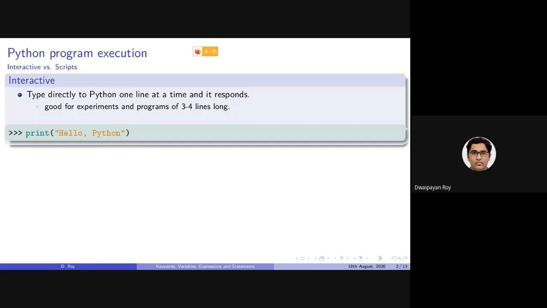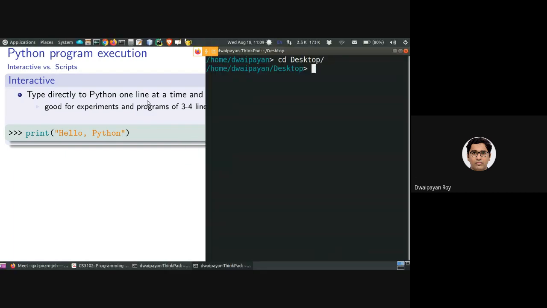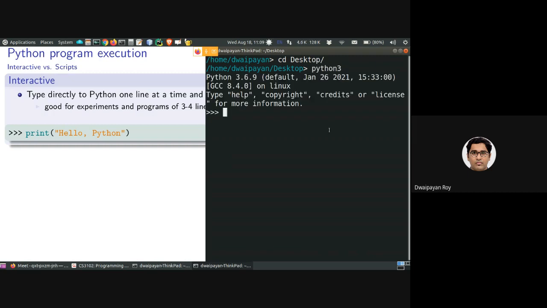There are basically broadly two ways. One is in an interactive way, and another is using a script. So let me show you both. In an interactive code, you would need to enter into a prompt something like this, and you will be writing the code such as this in your inline Python interpreter. So this is basically the interpreter. After entering, you can see it will be executed.